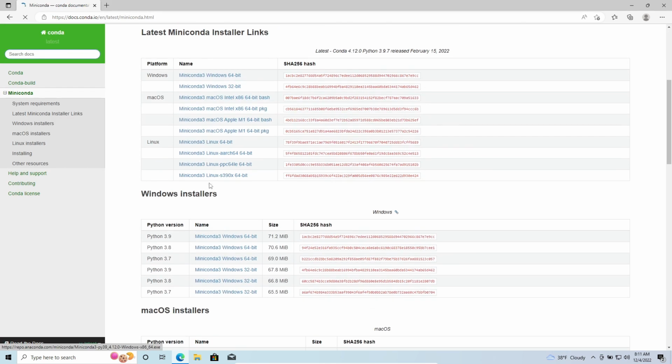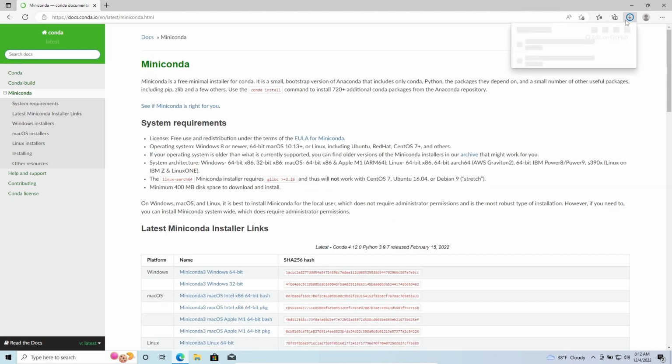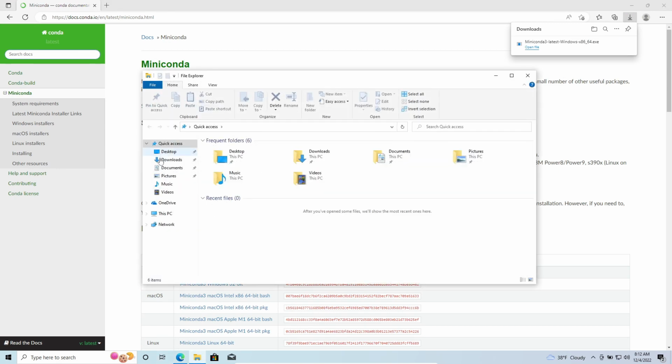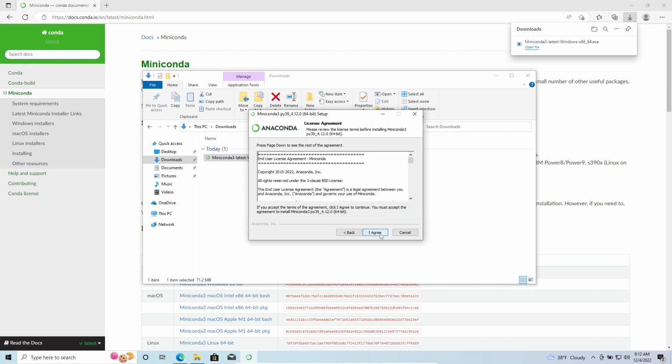After that, we click on Windows 64-bit. Now I'm gonna skip until it's downloaded. And right now we need to install our MiniConda. Let's go to downloads, double click on it, wait a little bit, and let's click next. I agree.